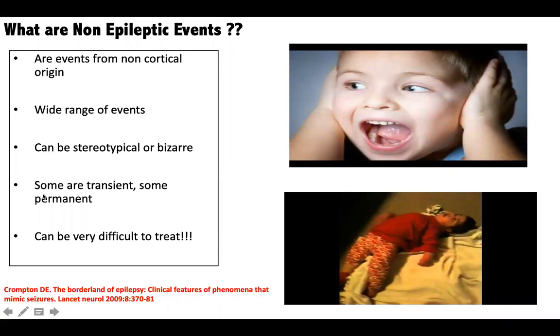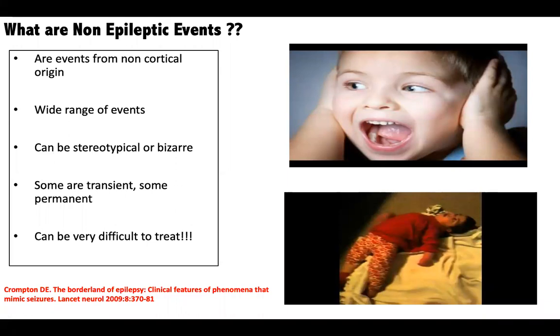Some of these non-epileptic attacks are very transient and age-related. They are also called transient developmental movement disorders. But some can be permanent and lifelong as well. Some are very stereotypical, characteristic, patterned, repetitive attacks, but some are bizarre and keep changing from time to time. So this is basically an idea about non-epileptic attacks.